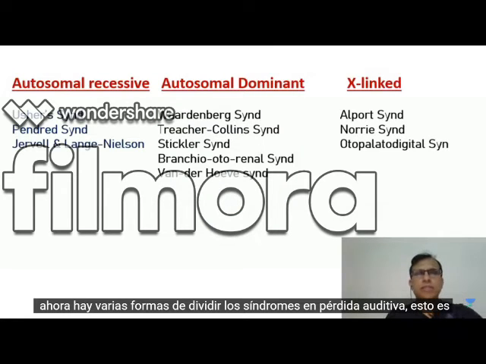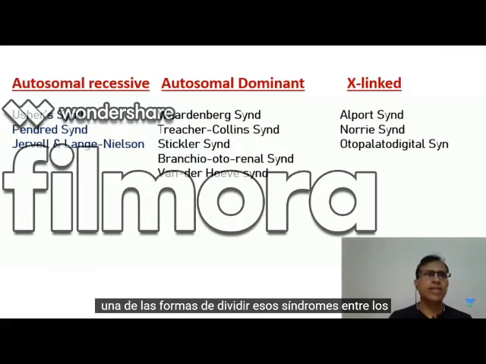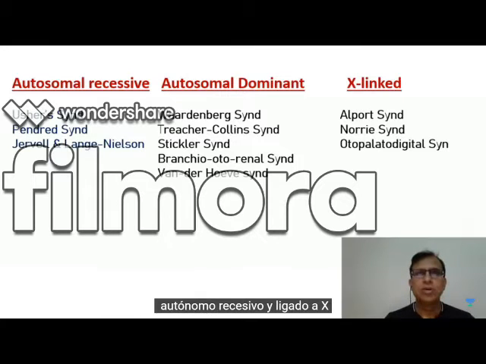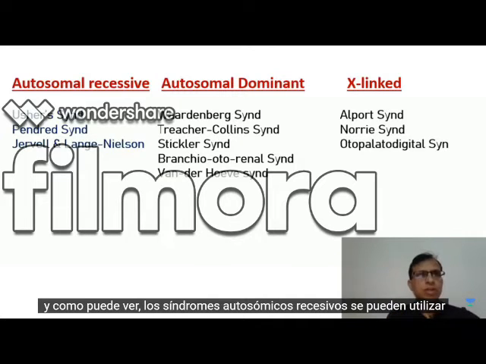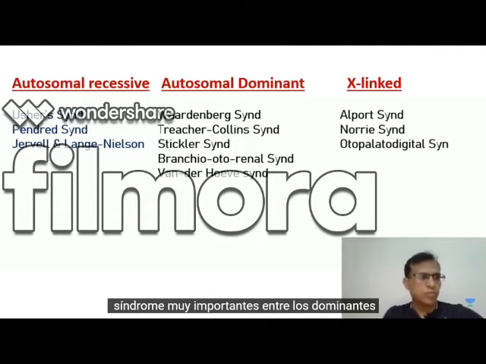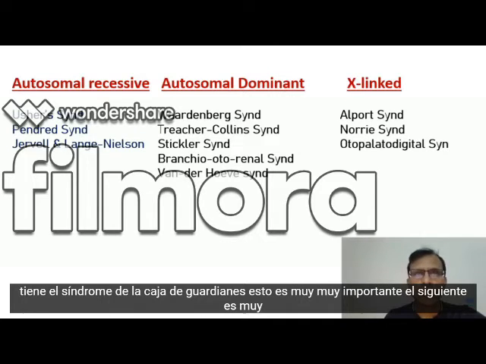Now, there are various ways of dividing the syndromes in hearing loss. This is one of the ways you can divide those syndromes, the common syndromes, between autosomal dominant, autosomal recessive, and X-linked. As you can see, the autosomal recessive syndromes can be Usher syndrome, Pendred's, and Jervell and Lange-Nielsen syndrome, very important ones. Among the dominant, you have Waardenburg syndrome.